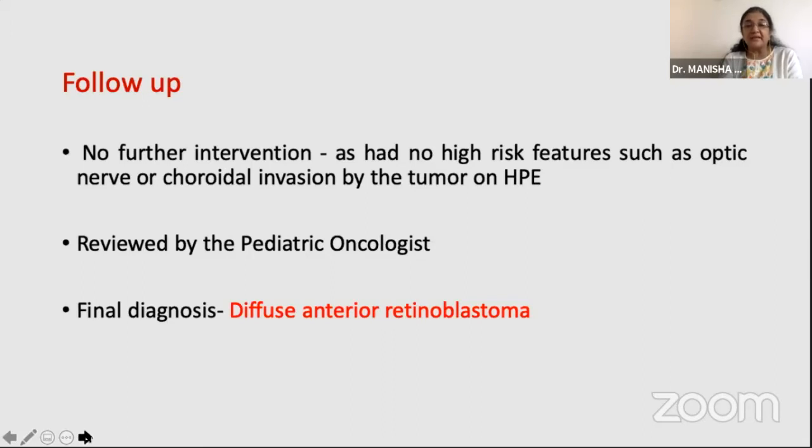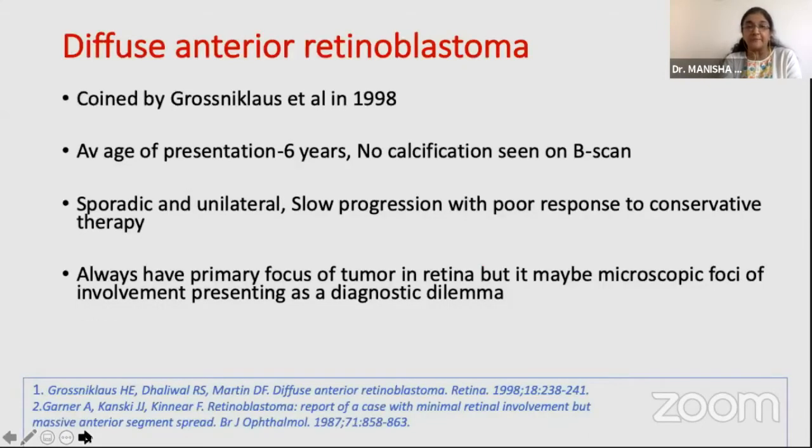She was reviewed by the pediatric oncologist, and the final diagnosis that we arrived at in this child was a diffuse anterior retinoblastoma. Now, when we reviewed the literature, what exactly is a diffuse anterior retinoblastoma? This is a term which was coined by Gross-Niklaus in 1998. The average age of presentation is 6 years with no calcification at all seen on the B scan. It can be sporadic and unilateral, with a very slow progression and a very poor response to therapy.